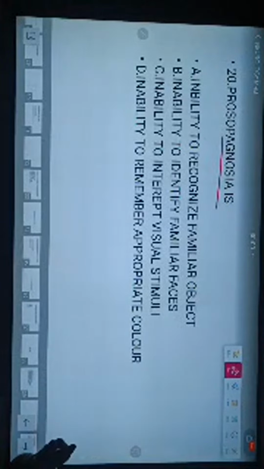So the last question, prosopagnosia. The options: inability to identify familiar faces, inability to interpret visual stimuli, and inability to remember the appropriate color. So what is agnosia? With a familiar object in our hand, they don't know the texture, so they cannot recognize it. That is what we call agnosia.